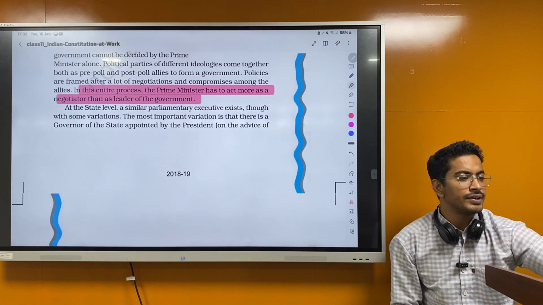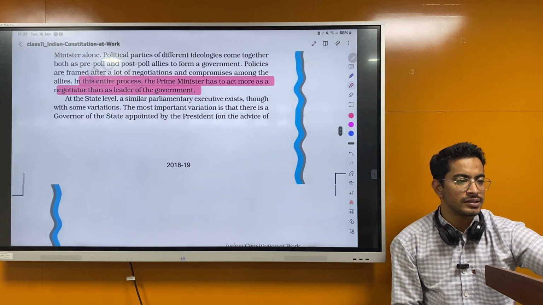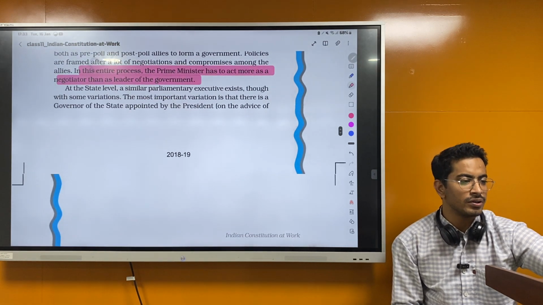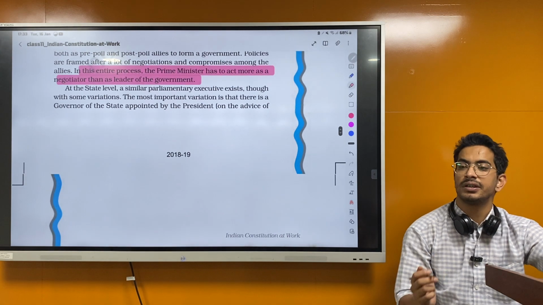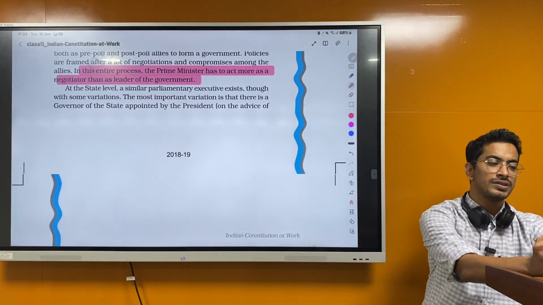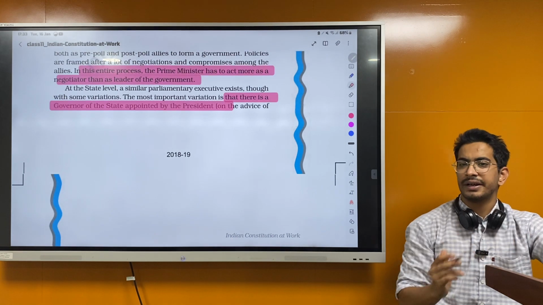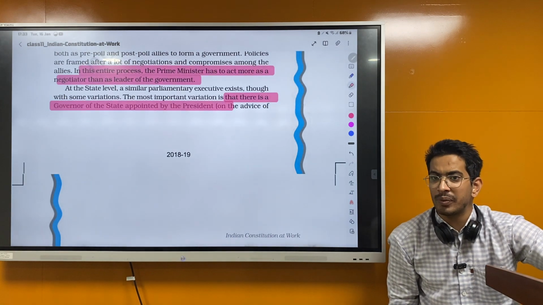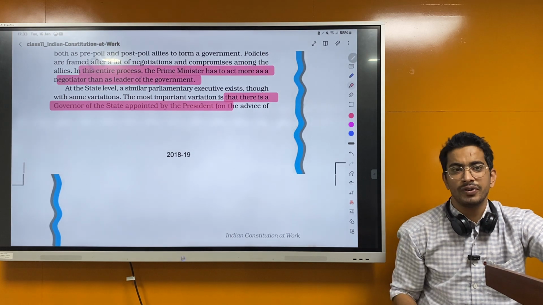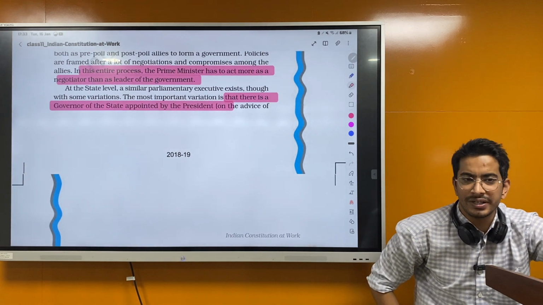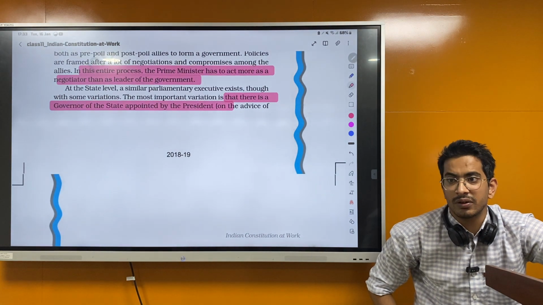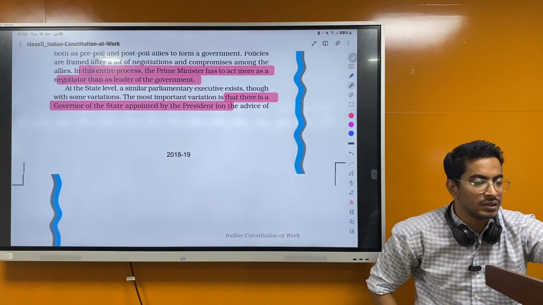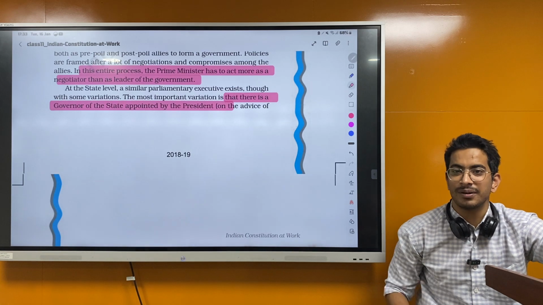At state level, a similar parliamentary executive exists, though with some variation. The most important variation is that there is a governor of the state appointed by the president. So we know how the president is elected, right? He's an elected member. But in the state also we should have someone similar to the president, the governor. Is he an elected or a selected member? Like, who is he? He's not even selected or elected. He's just appointed